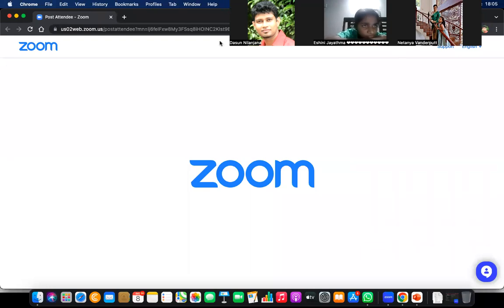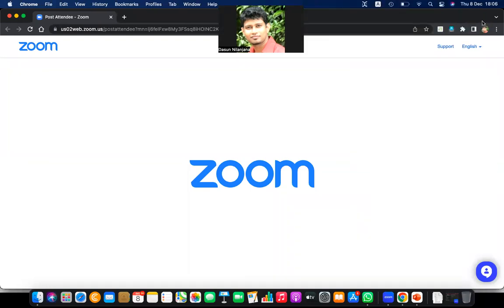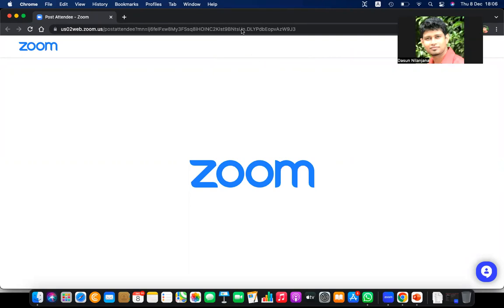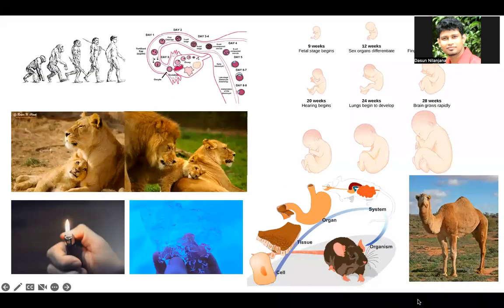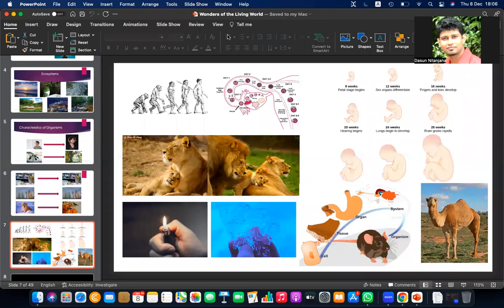In Buddhist culture, there's a story that once Siddhartha was born, he started walking. So likewise, there are stories, but here in the animal world, in the real living world, some animals walk on the same day they're born. That is the wonderfulness of this living world. So you should know that. Not just the giraffes, there are some more animals having the same capabilities.